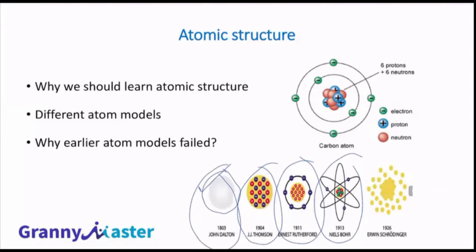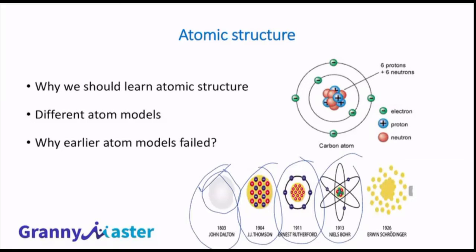All subatomic particles such as protons, neutrons, and electrons were discovered only at the later stage of the 19th century and the initial period of the 20th century. During John Dalton's time, at the end of the 18th century and the initial part of the 19th century, nobody had any idea about electrons and protons. So in his model, definitely electrons and protons will not be there.